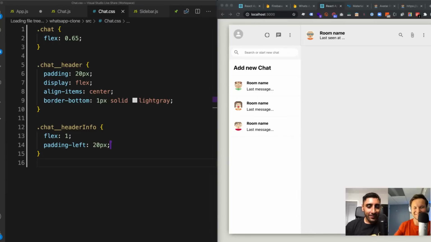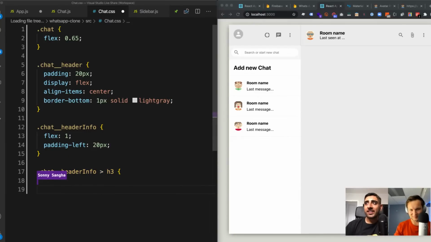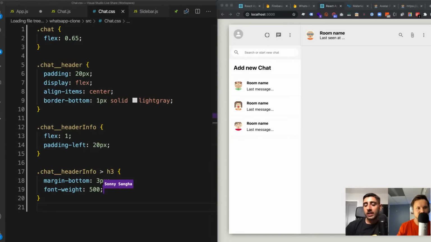So now we're going to target the H3 here. We're going to say H3, and go ahead and do margin bottom of 3 pixels and a font weight of 500. That goes in line with what WhatsApp have. So let's do that, and then boom, it gives it a less bold look.